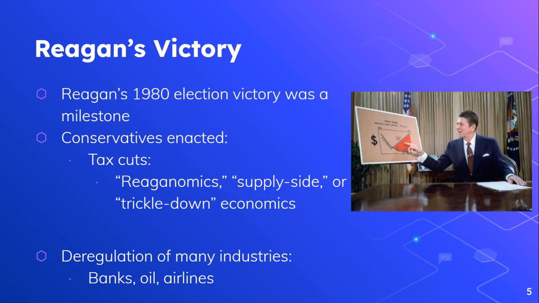We see the 1980s economy. We can see some similarities to the 1920s. And last, another thing that Reagan does is he deregulates a lot of industries, which means he takes a lot of the rules and regulations that businesses had to follow and takes them away. So, for example, banks, oil companies, and airlines were all deregulated. For example, he ended the price controls on oil, which were in place. So he's opening up more to a free market, more laissez-faire economics, right? Not entirely, but more back to that idea is what Ronald Reagan did with his victory.